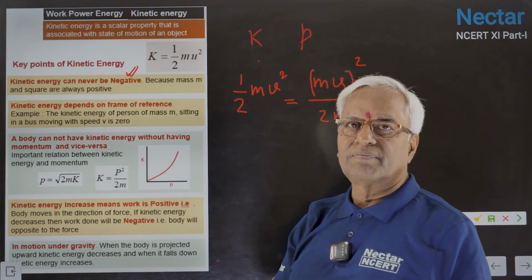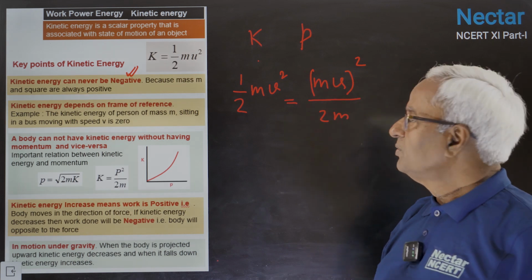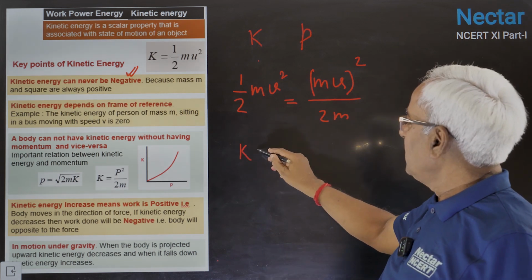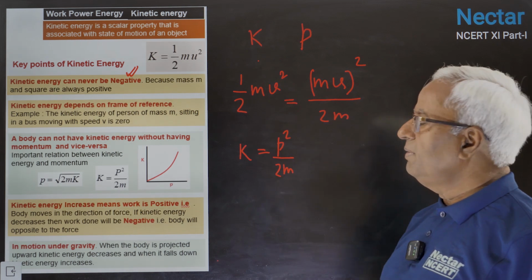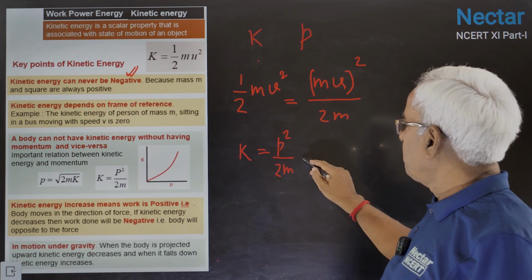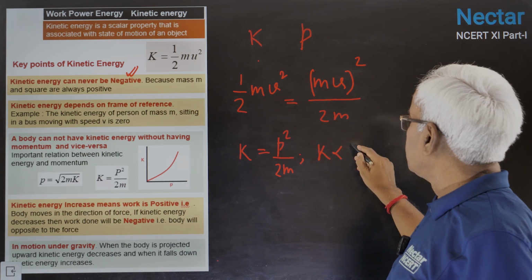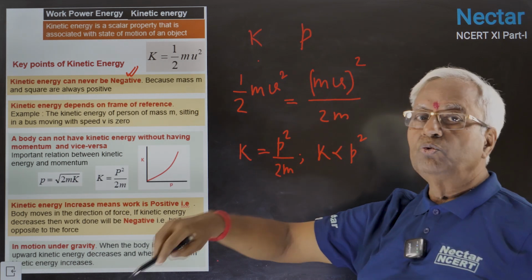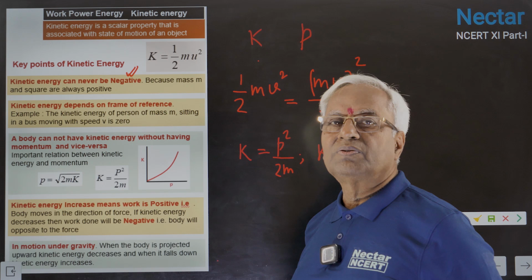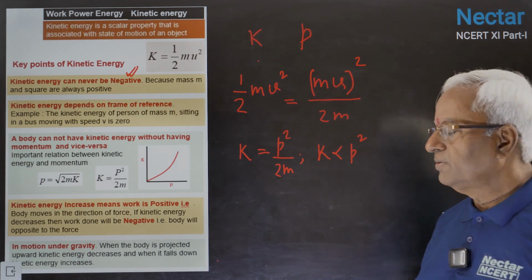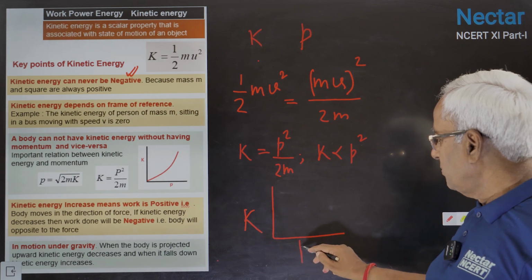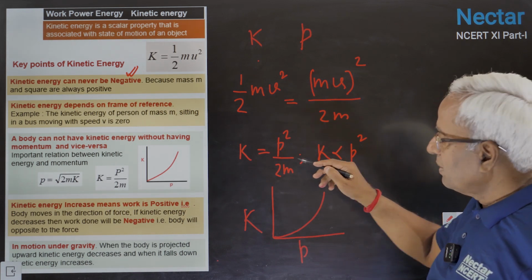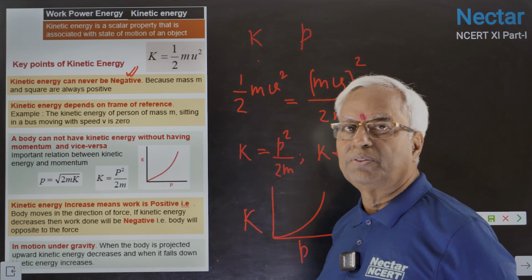You just compare. Both are the same. So you can say K equals p squared upon 2m. K depends on momentum through a square. This is a parabolic relation, so we might say kinetic energy and momentum have a parabolic relation between them.